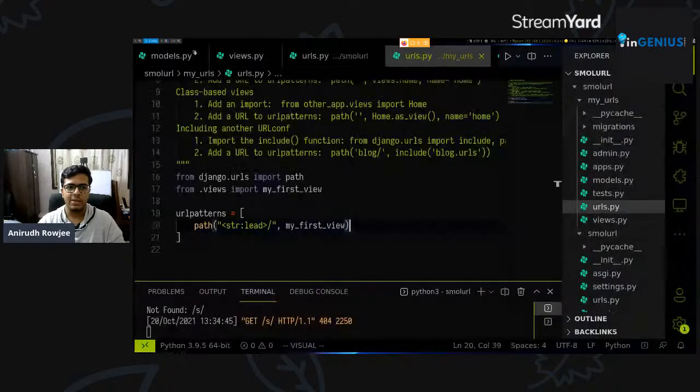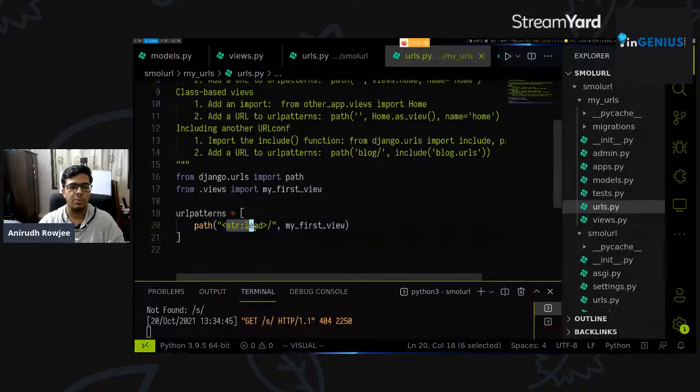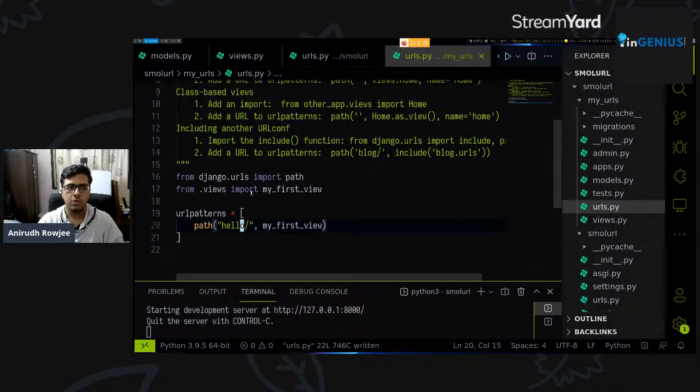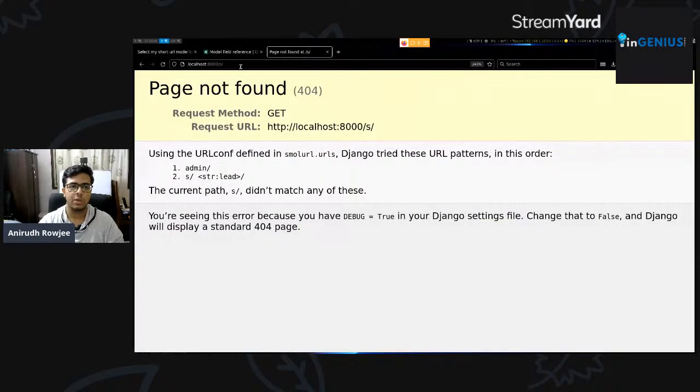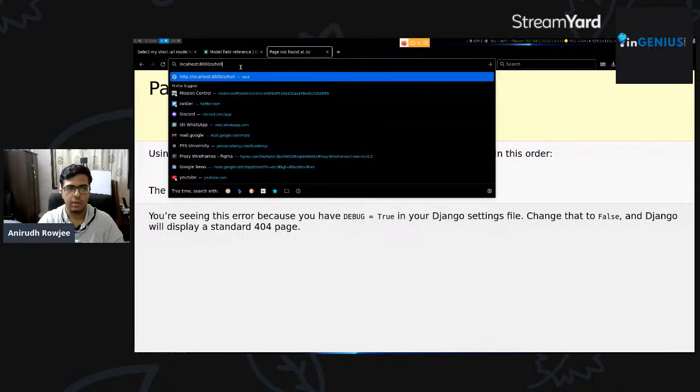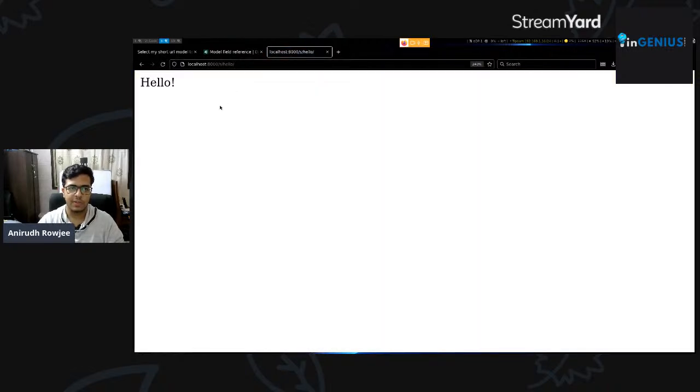So why we did str:lead here is we want to be able to accept anything that comes in the URL itself. So at the moment, if I want to, I can just say hello. Right? I can make it a static URL definition. So if I go to /s/hello, you'll see the response from the server here, which says hello, which is great.